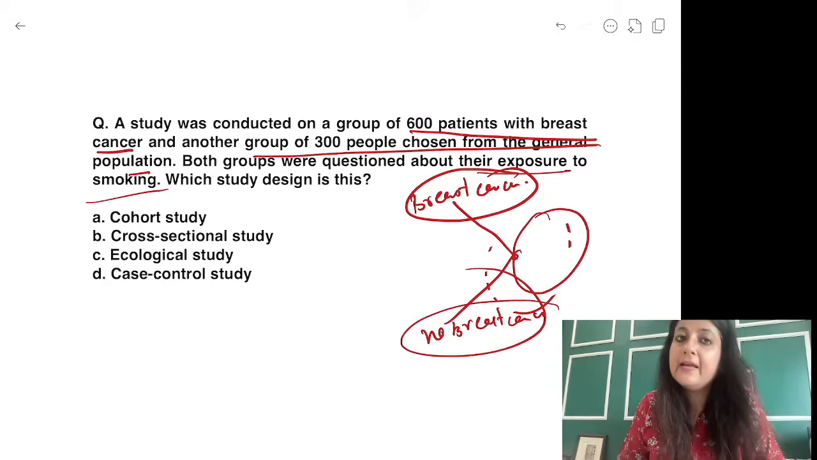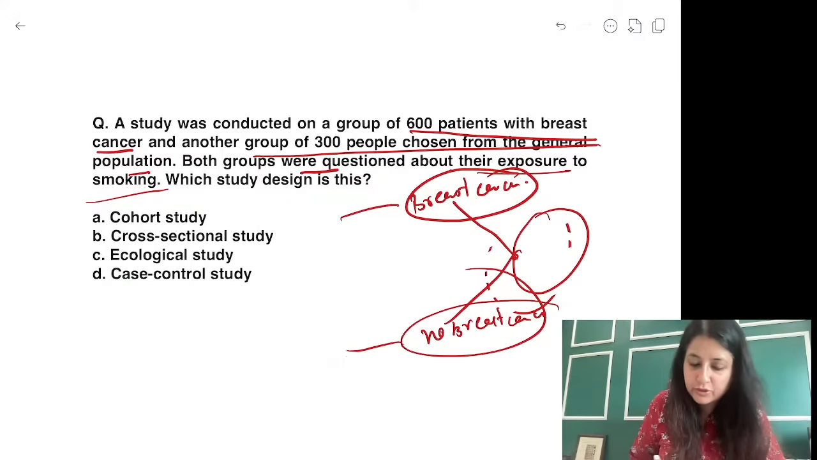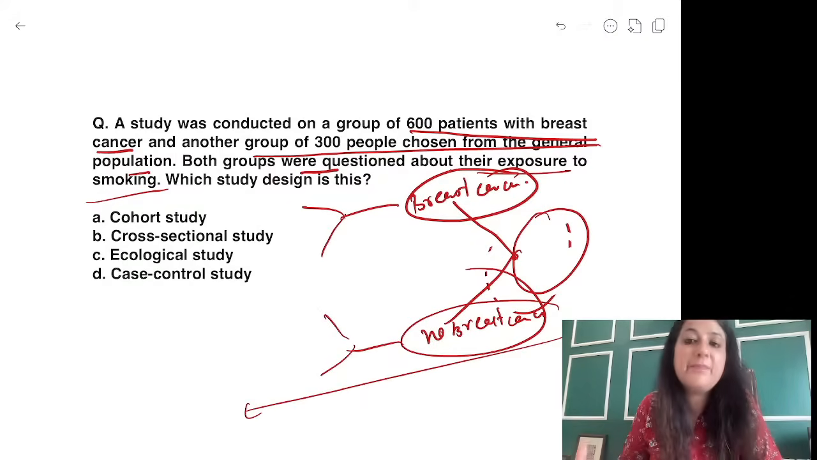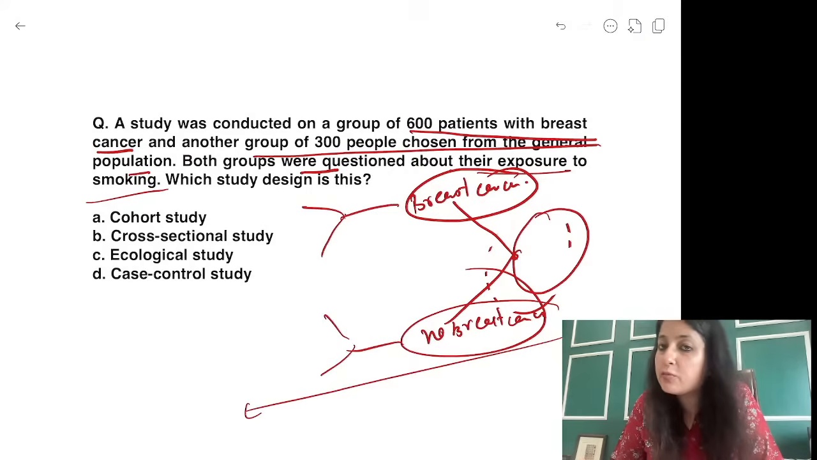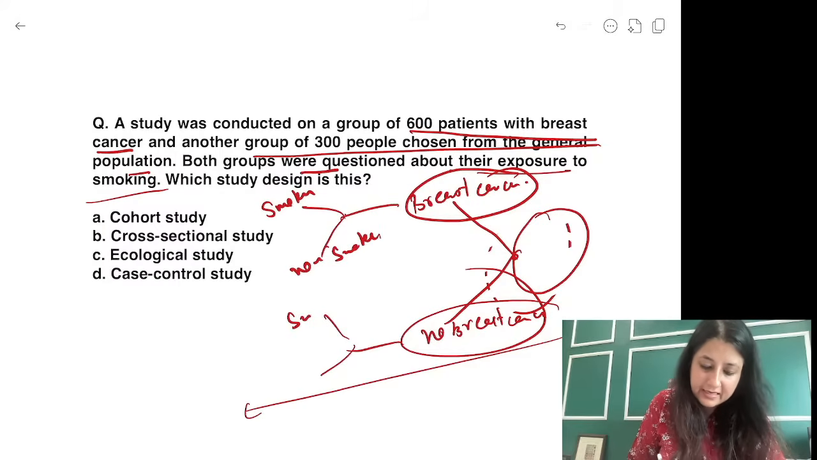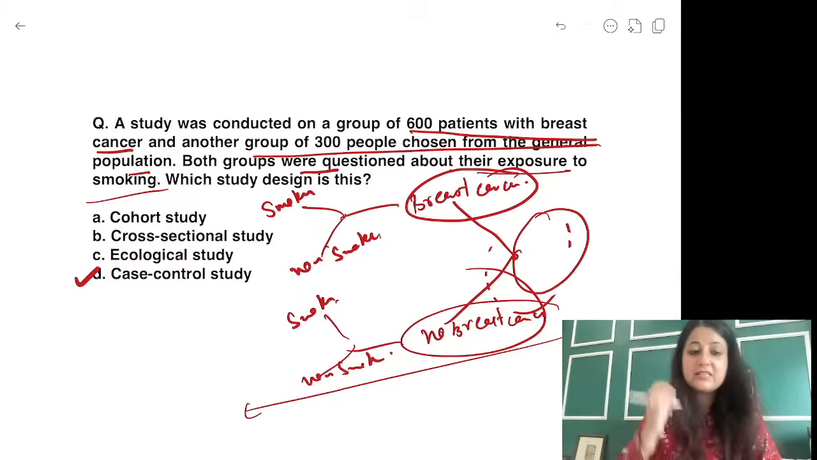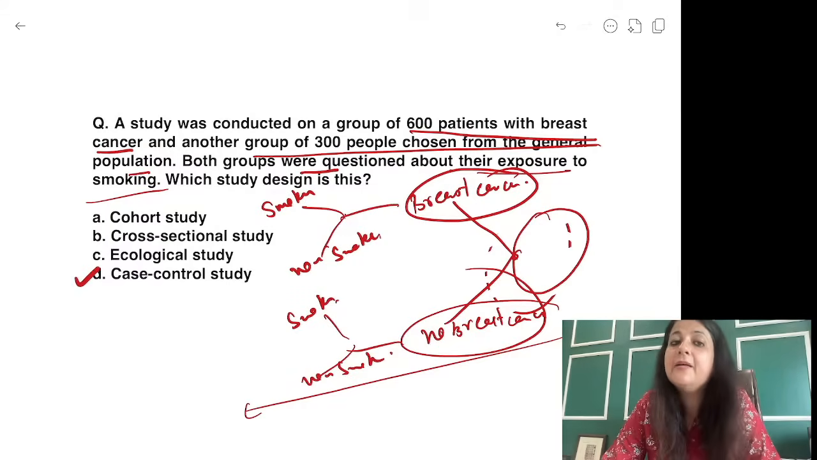Case control. It is clearly saying breast cancer, rare disease. And look, both the groups were questioned about their exposure. I told you, you can only question people. So that is possible in a case control. So I have questioned them about smoker, non-smoker. I am conducting interviews. Smoker, non-smoker. So what is this? This is a clear-cut case of case control.